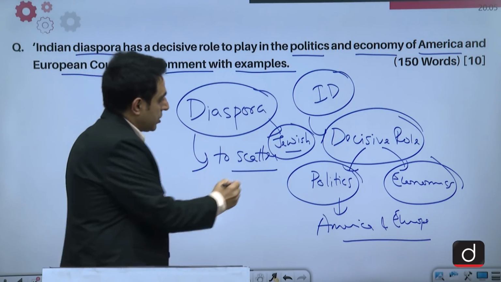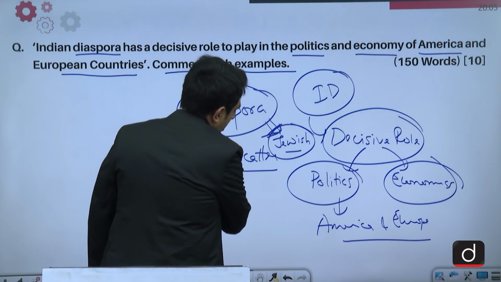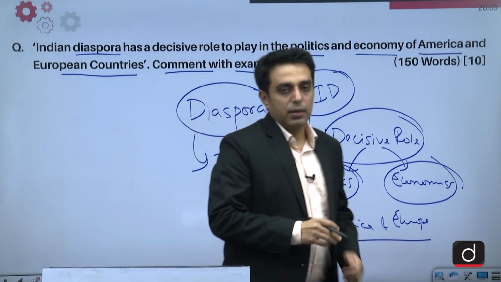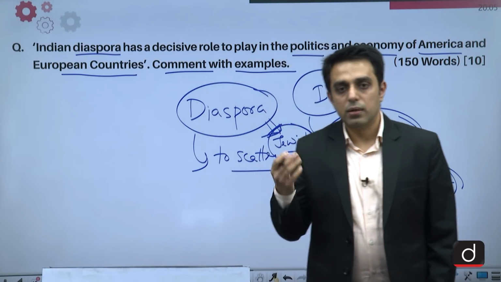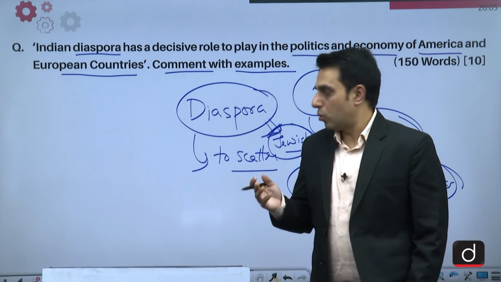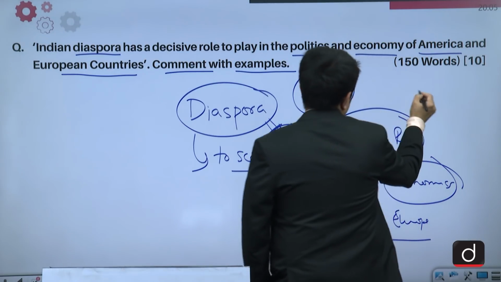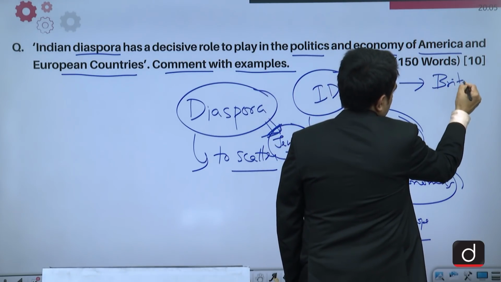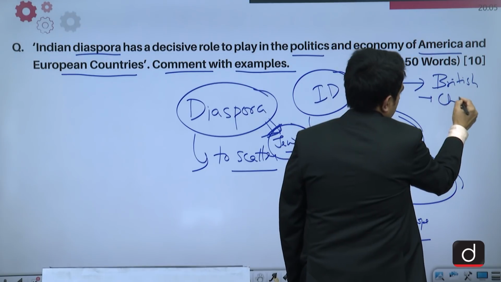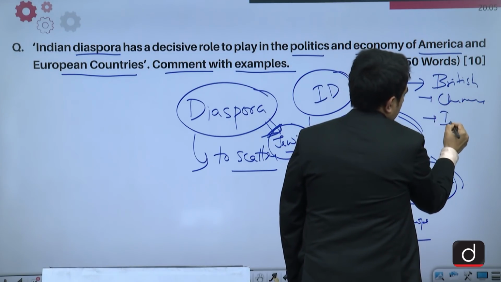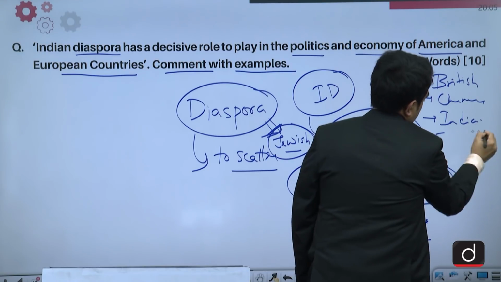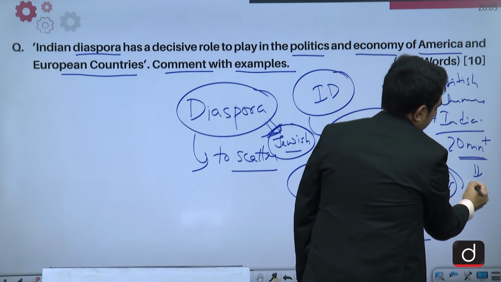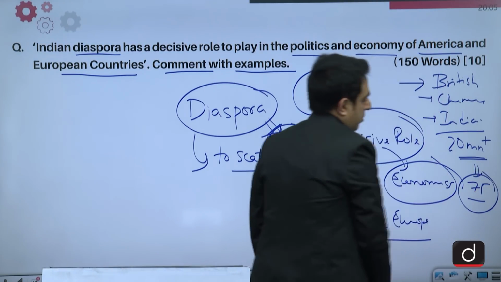So this term originally referred to the Jewish diaspora, but now it has become a generic word, and it refers to the British diaspora, Chinese diaspora, Indian diaspora, and so on. In the world, the biggest diaspora is the British diaspora, followed by the Chinese diaspora, and after that we have the Indian diaspora, which is around 20 million strong and spread over 75 countries. So this we should know.